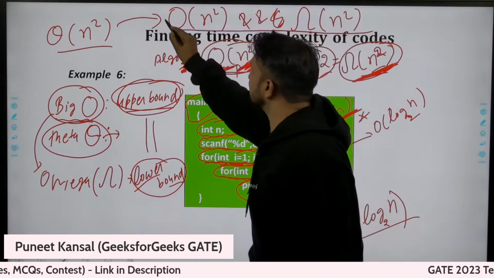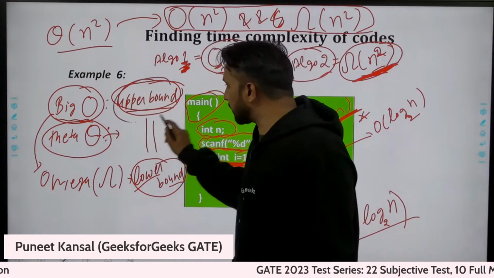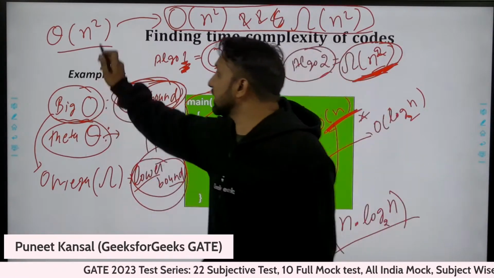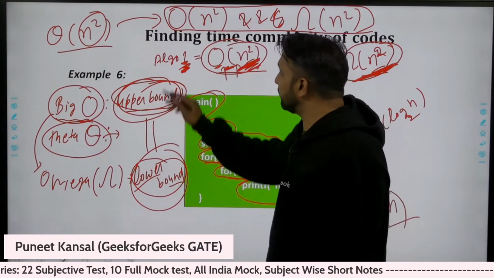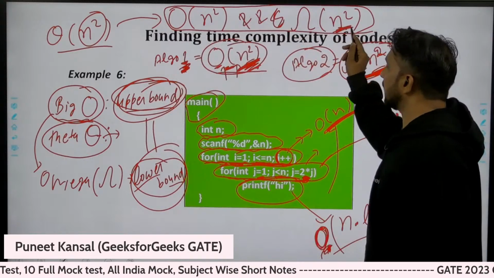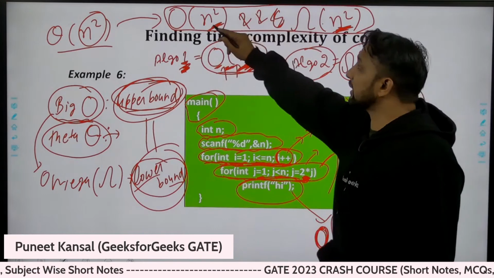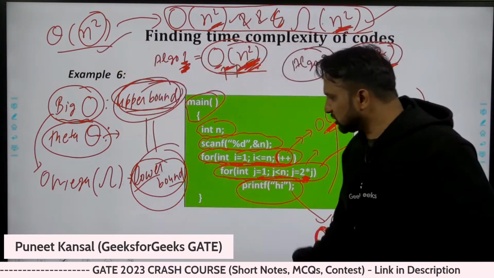You give any input, it will take this much time at minimum and also at maximum. If both are the same, then rather than using these two notations, we use one notation. So this is the brief idea.